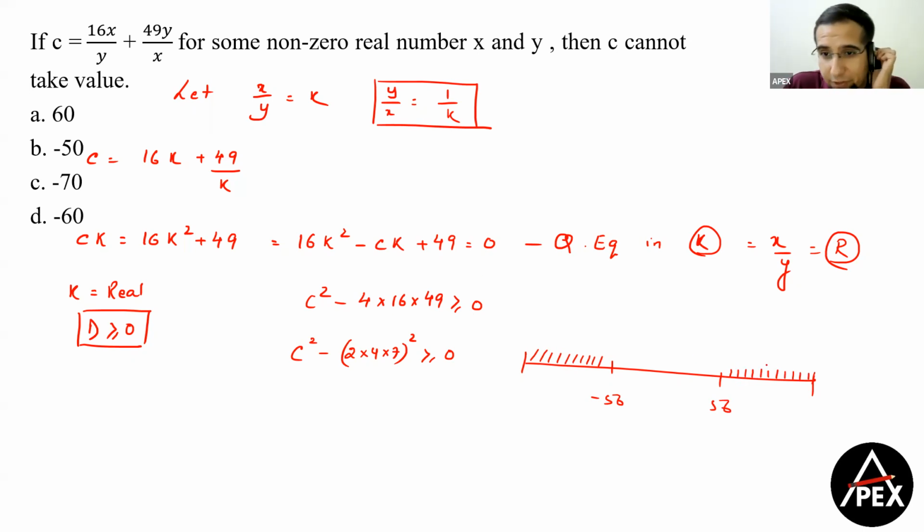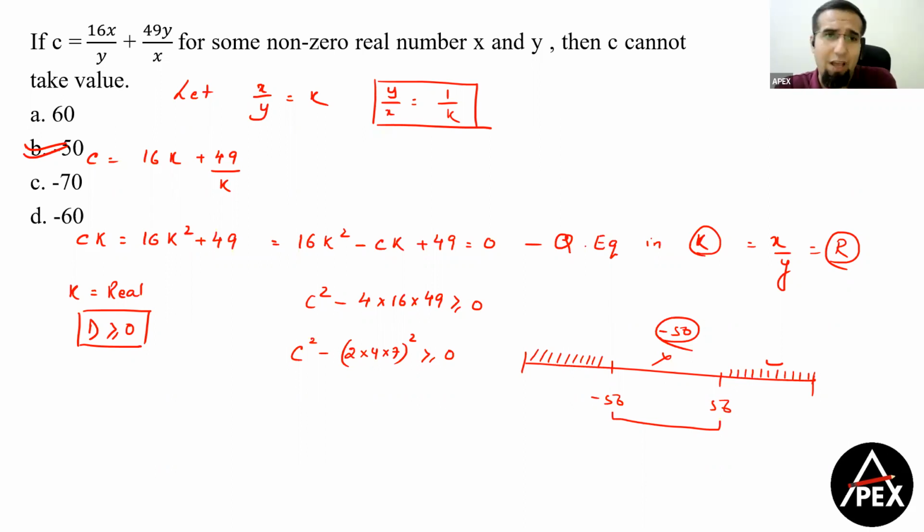So 60 is a value which is in this zone. -50 is a value which is in this zone, right? So this is the value that is not possible. And therefore, for this question, your answer becomes -50, the value which is not possible here. Clear, guys? -70 is less than -56 and -60 is also less than -56. So all the other three are possible. Only one value which is not possible is -50.